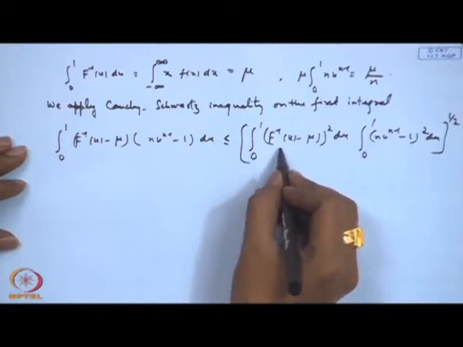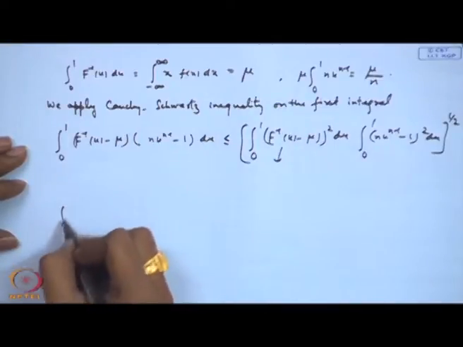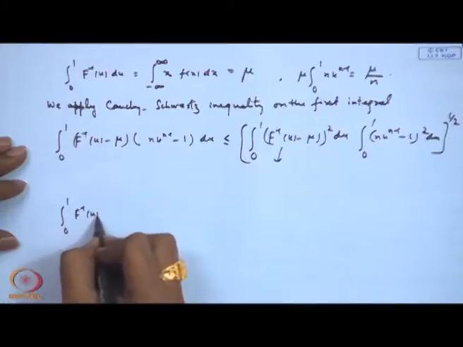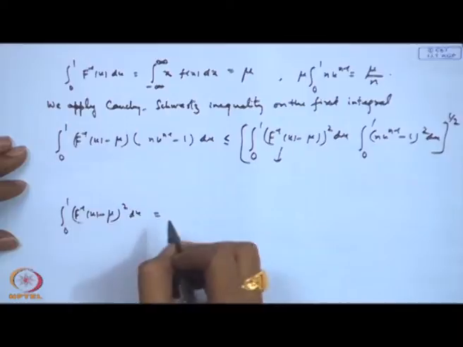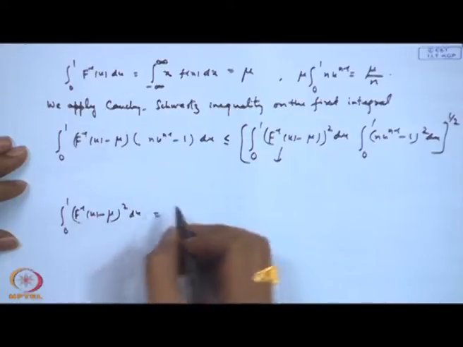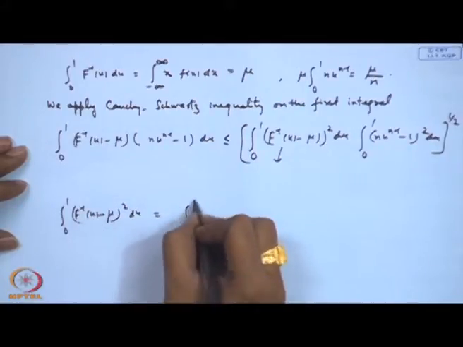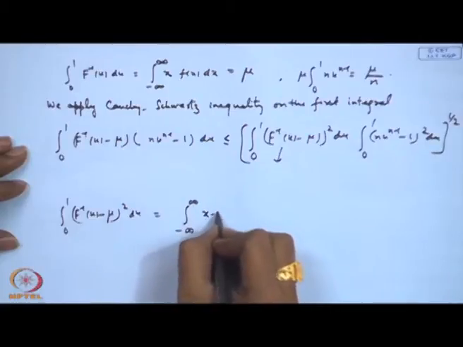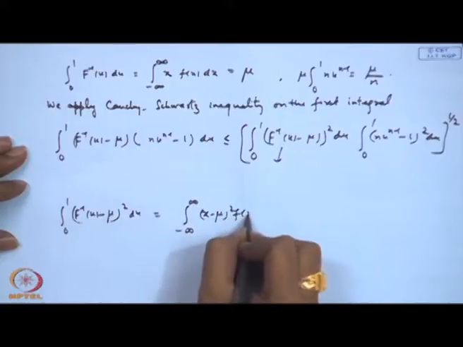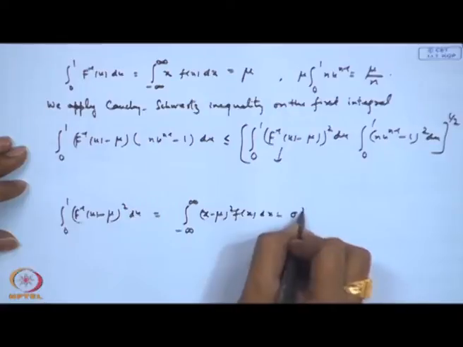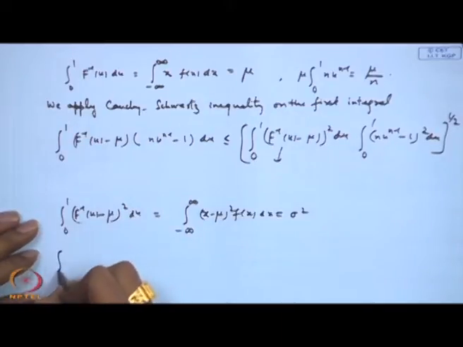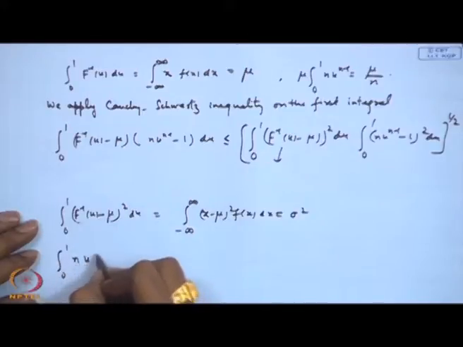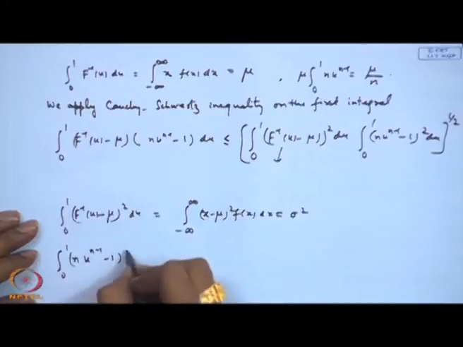If I look at this term here, the integral 0 to 1 of F inverse u minus mu, if I put F inverse u equal to x, then this is becoming the integral from minus infinity to infinity of (x minus mu) square f(x) dx, that is equal to sigma square. And this second term can be easily evaluated: the integral 0 to 1 of (n u to the power n minus 1) square du.